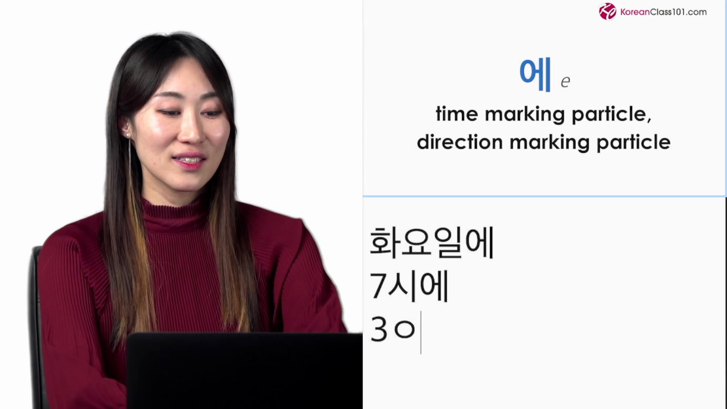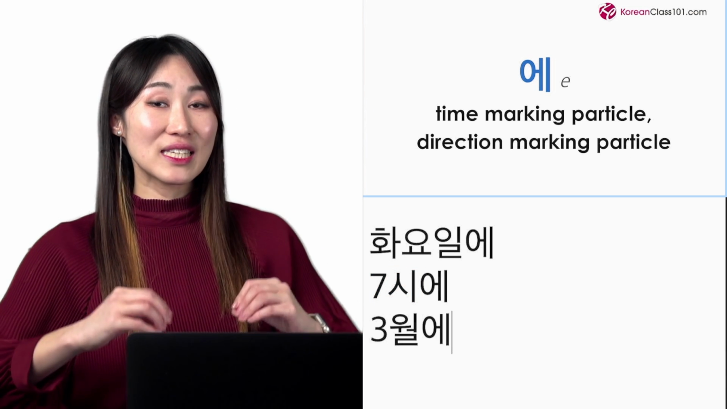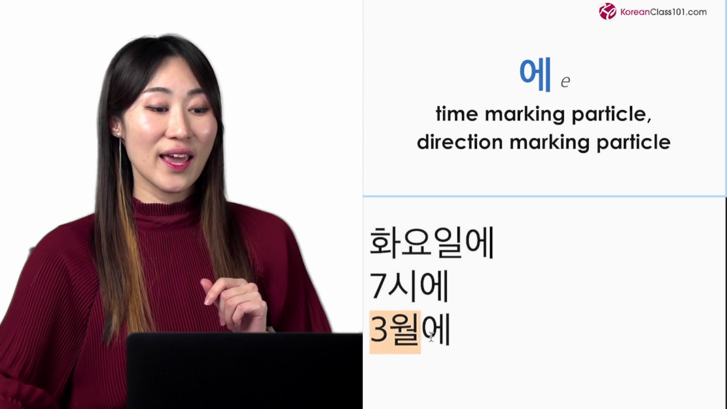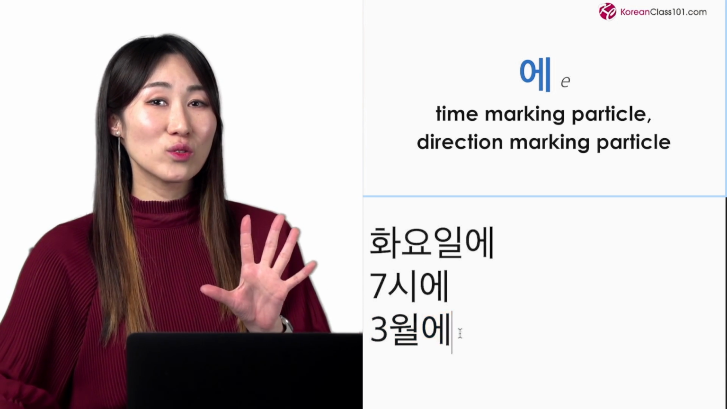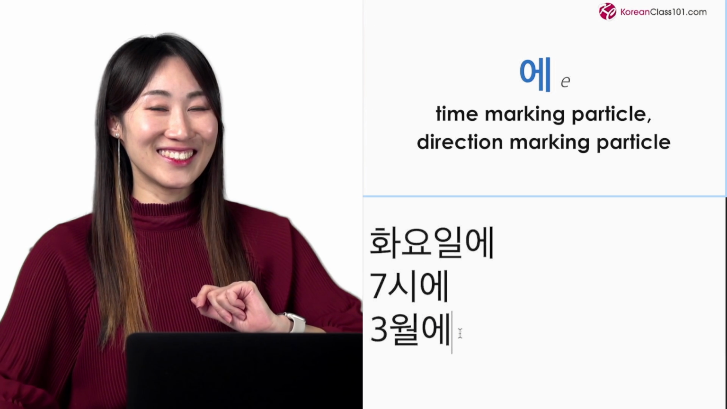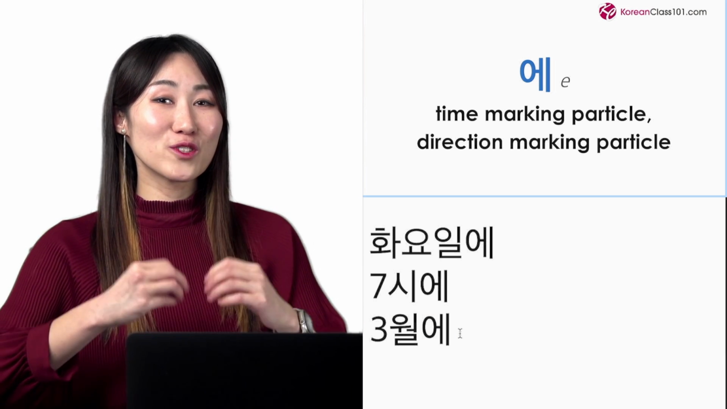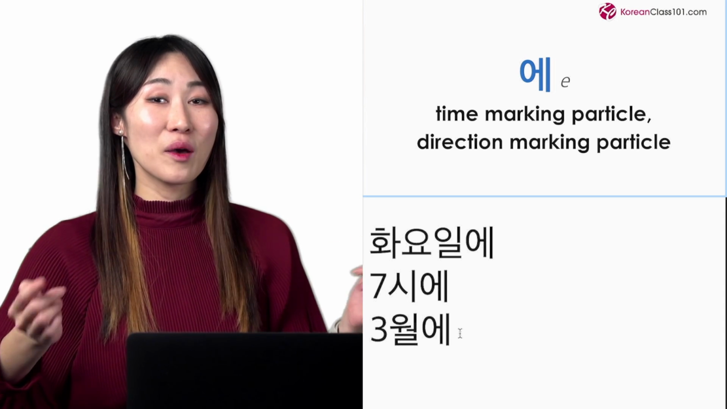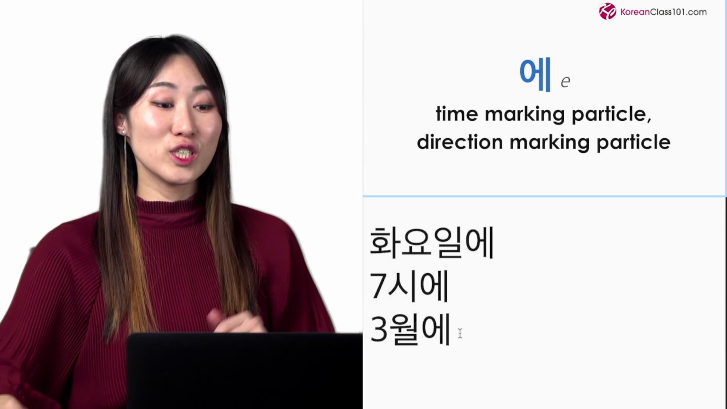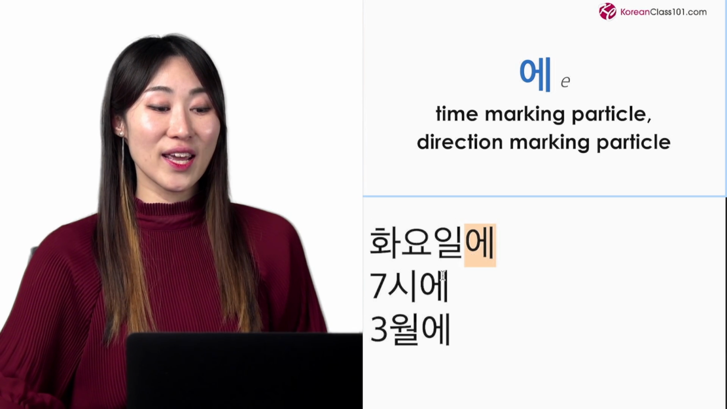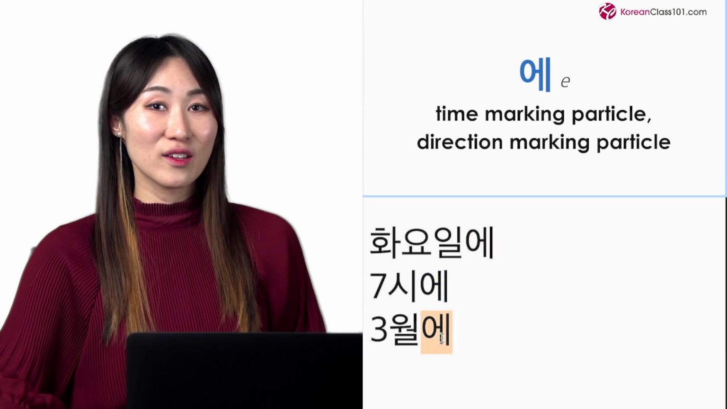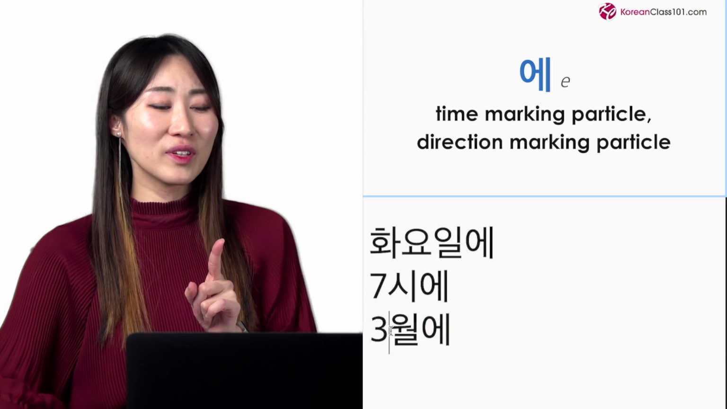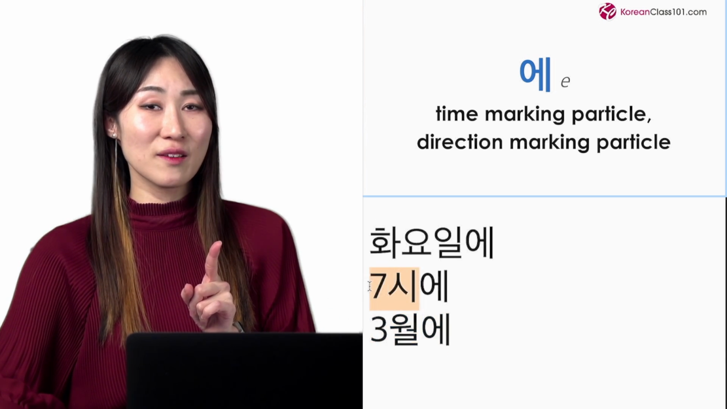Or 3월에. It means in March. 3월 means March. 에 is kind of like in. So English is harder here. Depending on the word, you often change the preposition, right? At, on, in. But in Korean, we mostly use 에. 화요일에, 7시에, 3월에. So like this. By putting 에, I know that something is happening at this time in March or at 7 p.m.